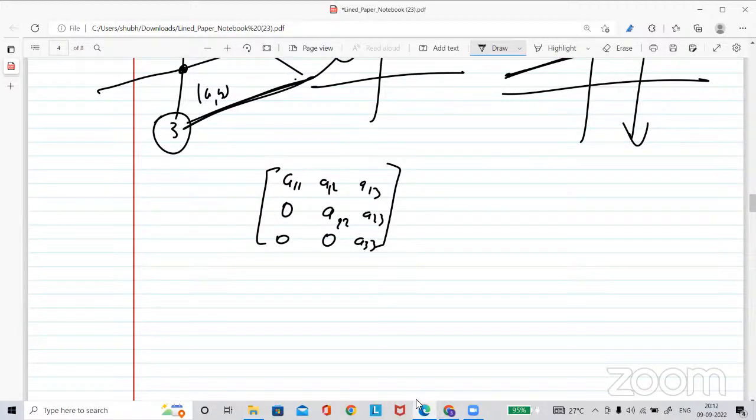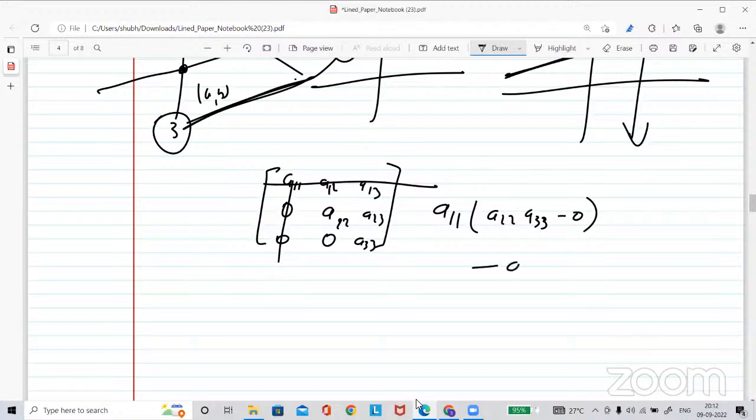If you want to find the determinant of it, what will it be? The same process: take A11 and erase its row and column, so you will get this matrix. Determinant is A11 times the determinant of this matrix. Multiplying these two, it will be A22, A33, and this is going to be 0.